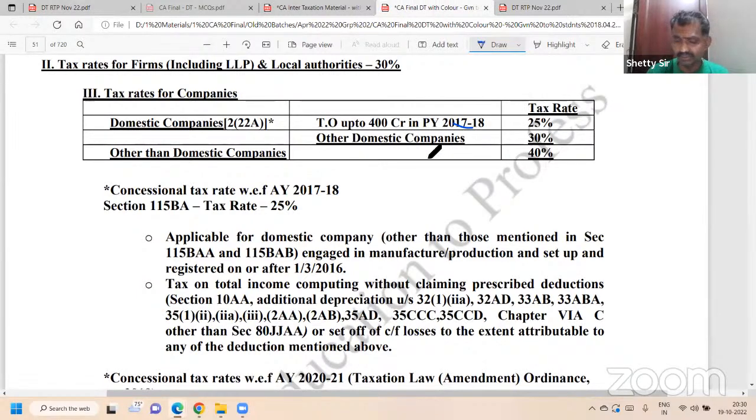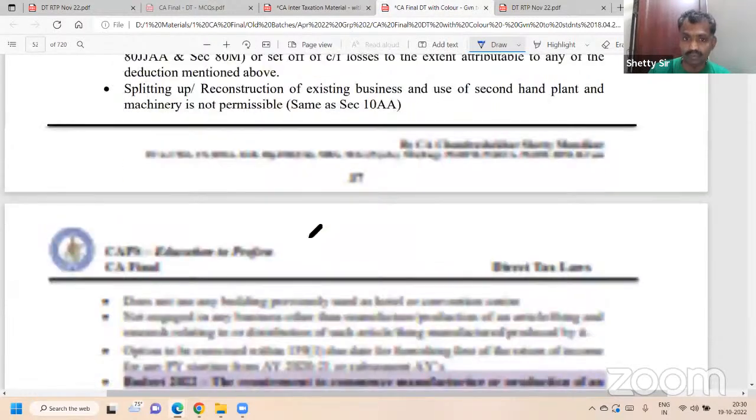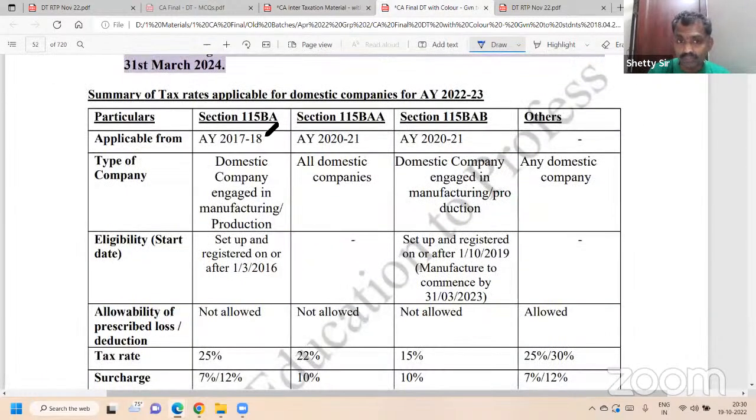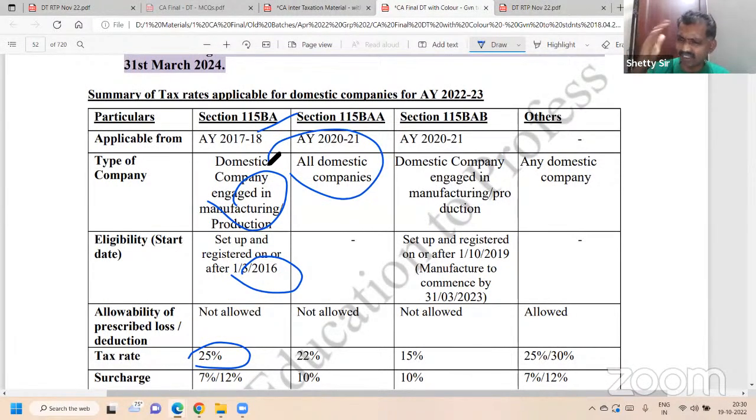Above that, it's 30%. However, for concession rates of tax, we have three sections. 115BA is applicable for any domestic manufacturing company set up on or after 1st March 2016. The rate is 25%. 115BAA is for any domestic company, whether manufacturing or not, and the tax rate is 22%. 115BAB is for a manufacturing company set up on or after 1/10/2019. For your syllabus, it should be set up before 31st March 2023. Now they extended it to 2024, that is the 2022 budget.